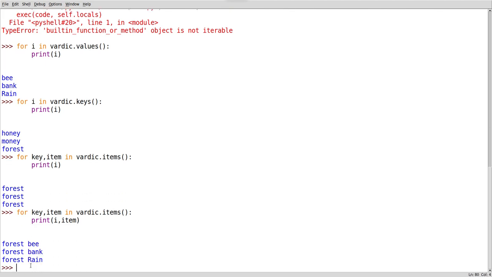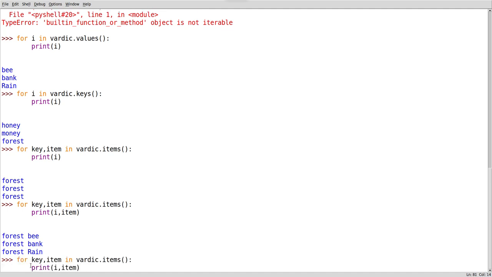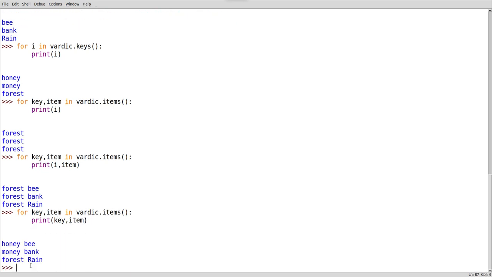Now see here, it is printing. Why is i there? I have to change it to key. Okay, now see here, when I hit, it is printing key and values both to me.